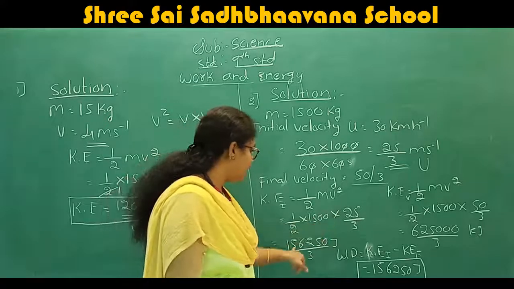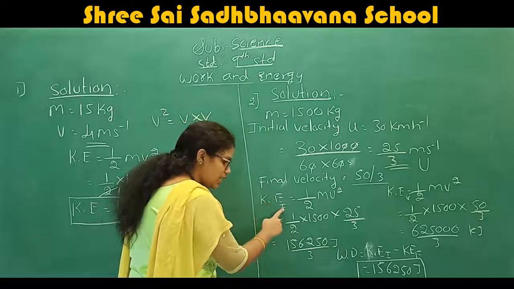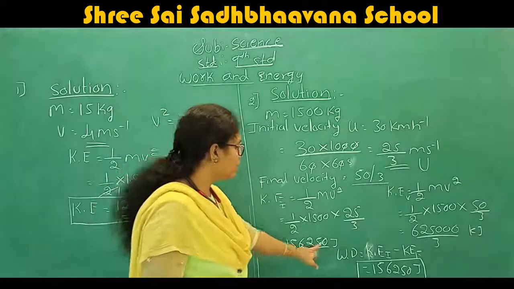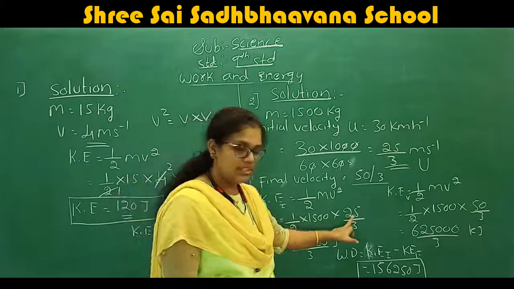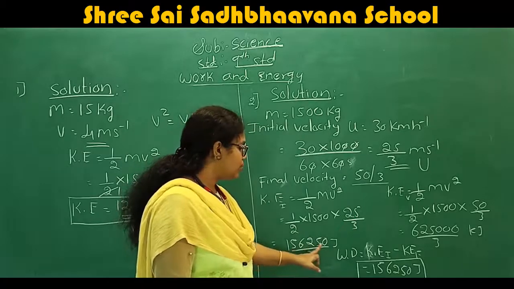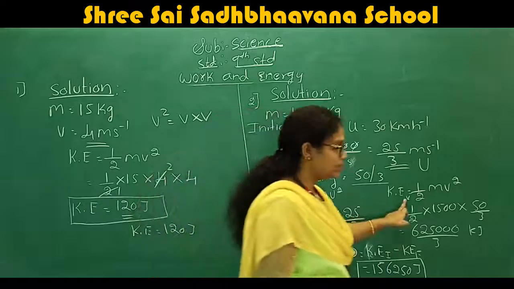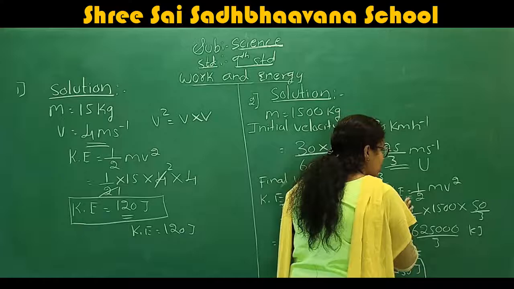After multiplication and division, you get the kinetic energy of the initial as 1,56,250 joule.